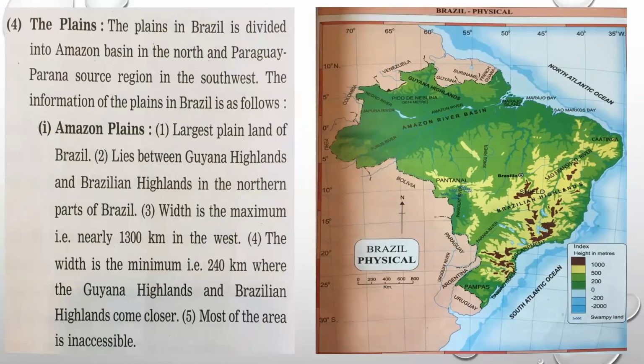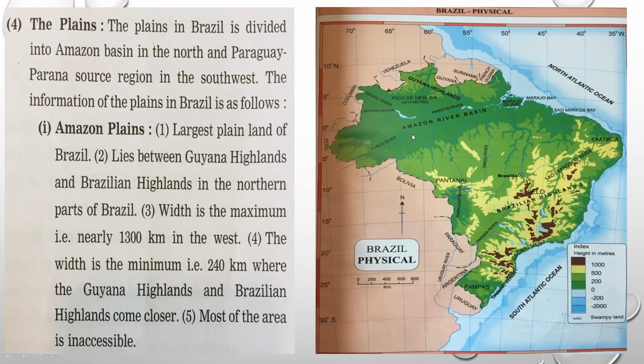Now we proceed to the plains part. The plain in Brazil is divided into this part, that is the Amazon River Basin plain, and here there's the Paraná source region in the southwest. So here all this in the center part of Amazonas, and here it is the plain area of Brazil. Now first discuss about this Amazon plains. Largest plain area or the largest plain land of Brazil is the Amazon plains.